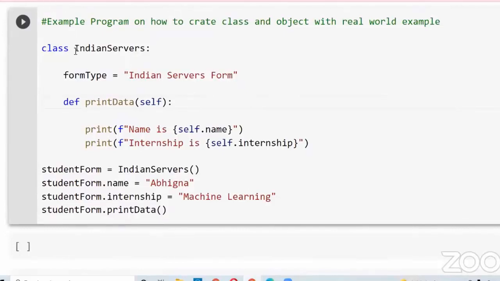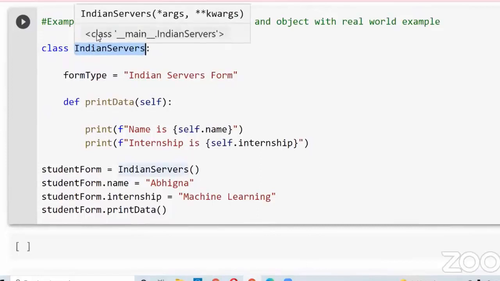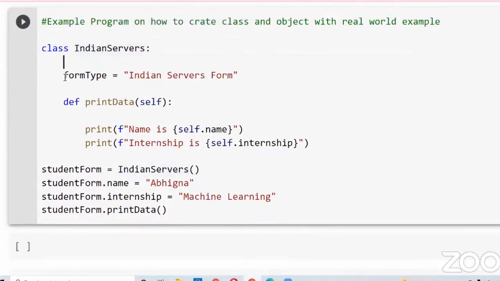Here I created a class named IndianServers. Class name should always be in Pascal case, so I is in uppercase and S is also in uppercase. Now I defined a variable called form type, and for this variable, I assigned the value Indian Servers form.